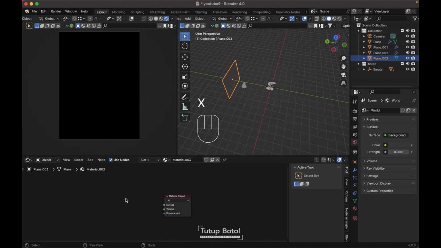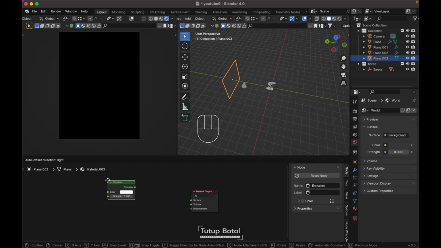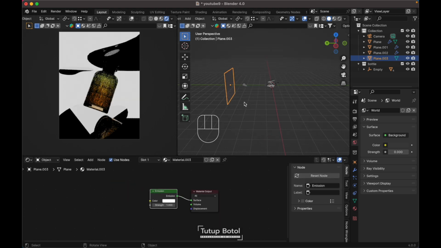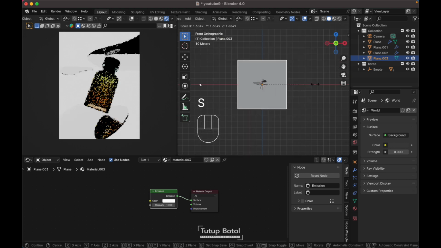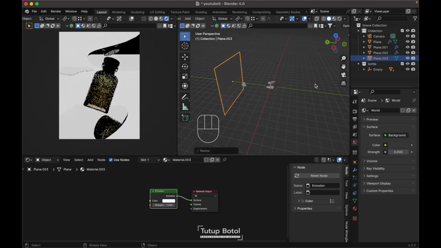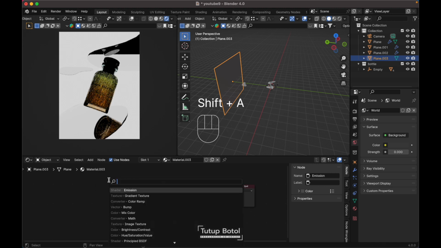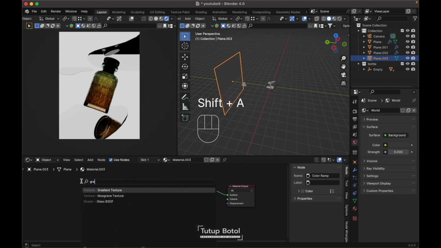Delete your principled BSDF. Press Shift A. Search for emission. Just click here. And maybe we need to scale it. Press Shift A again. Let's search for color ramp. Put it here and let's add a gradient texture.